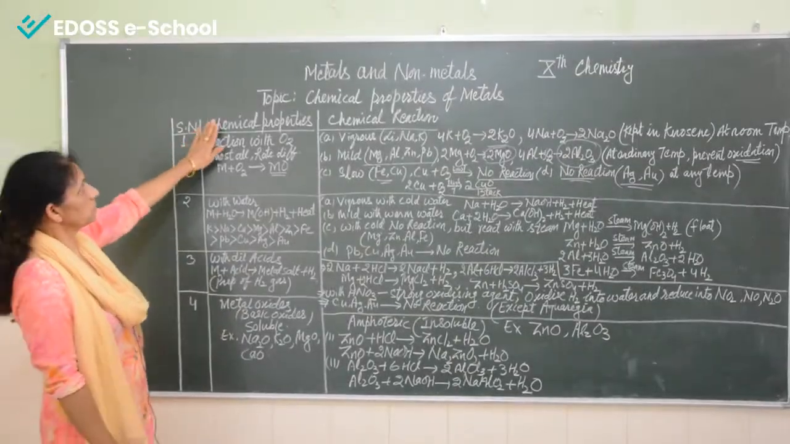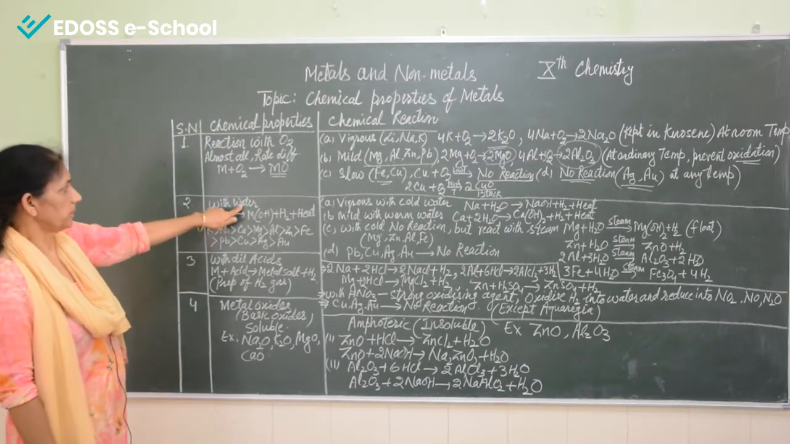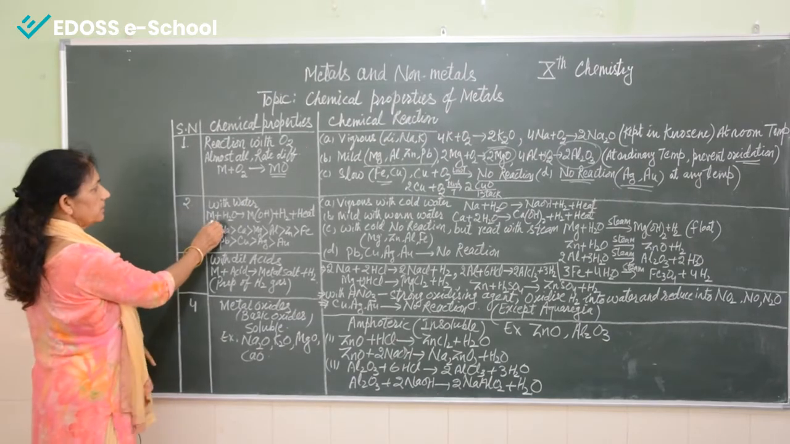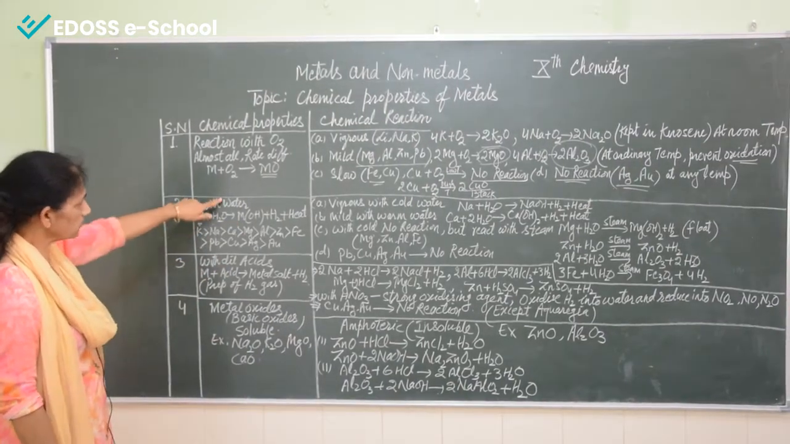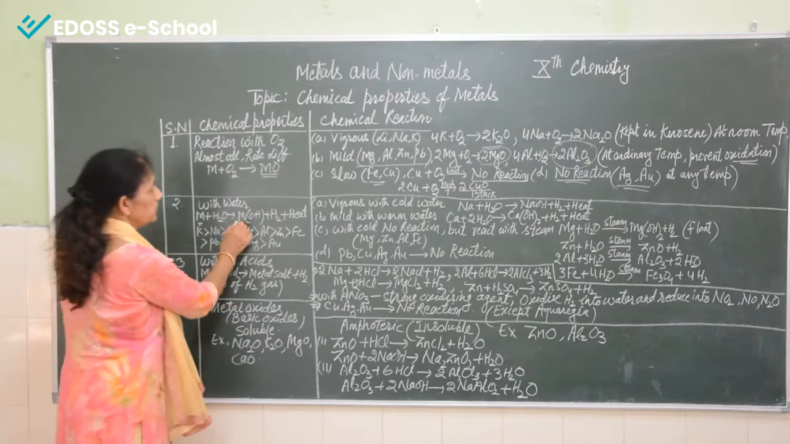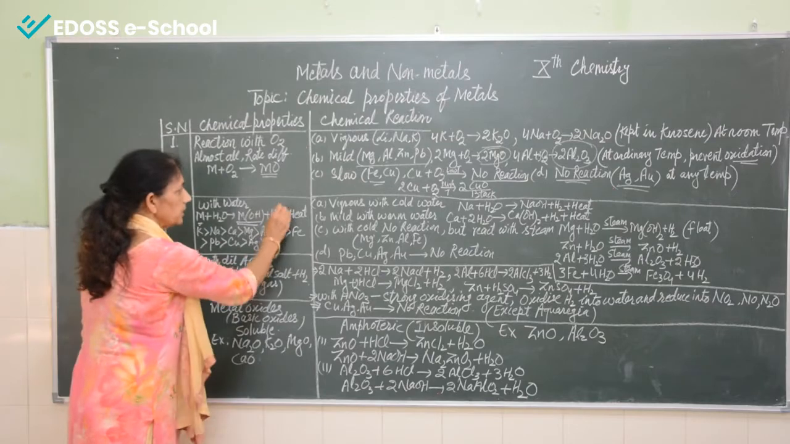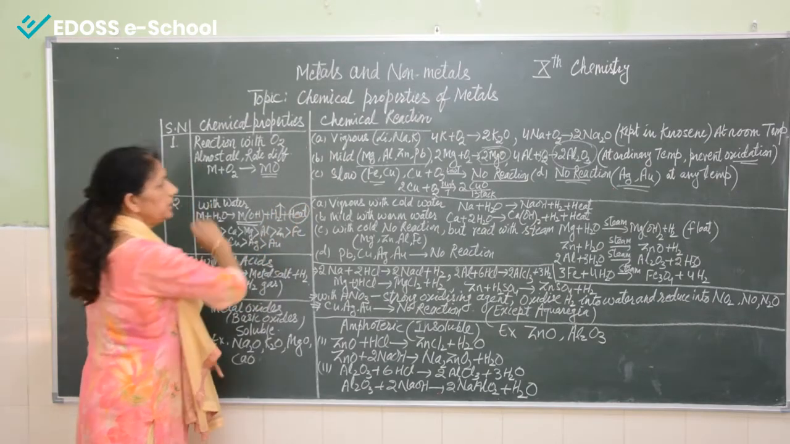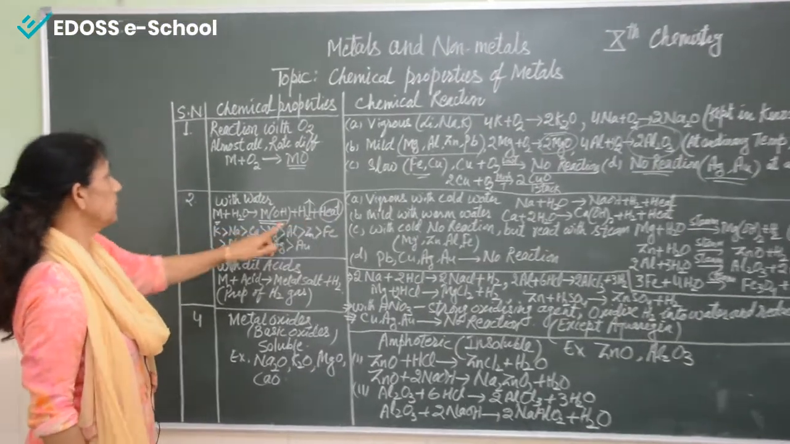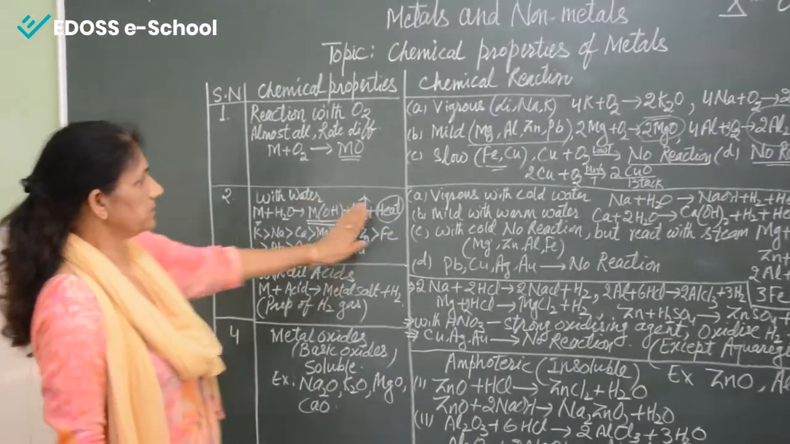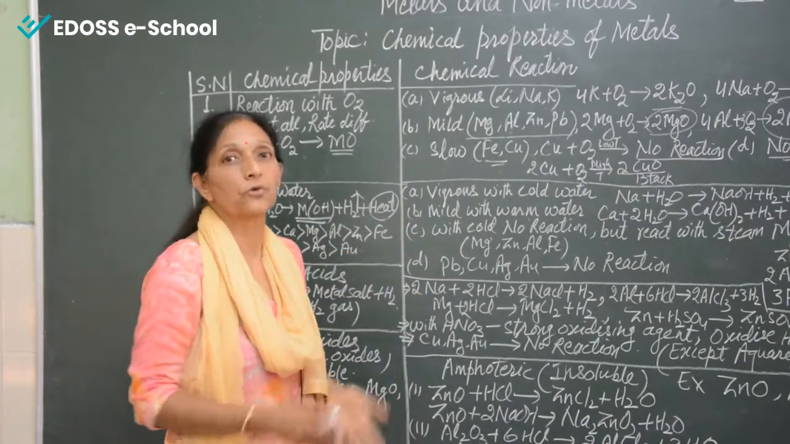Now we are coming to the second chemical property. Now metals react with water. Now this is metal and this is water. So what happens when metal comes in contact with water? Metal hydroxide is formed, and hydrogen gas is liberated and heat is also given out, means it is a type of exothermic reaction. Now we can see, again we can divide them as vigorous, mild or very slow reaction.